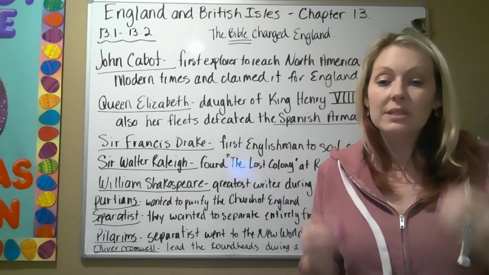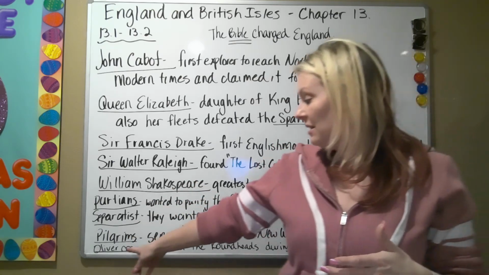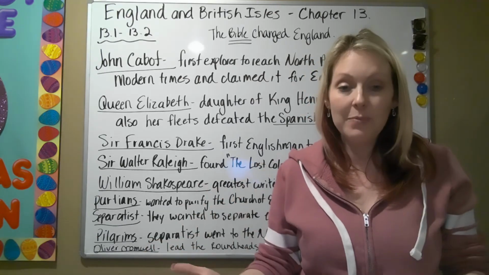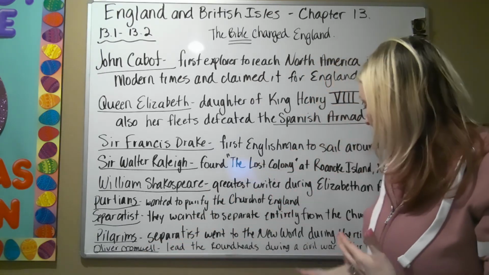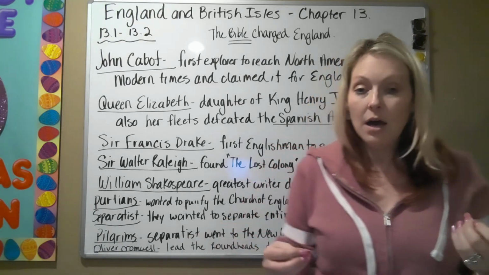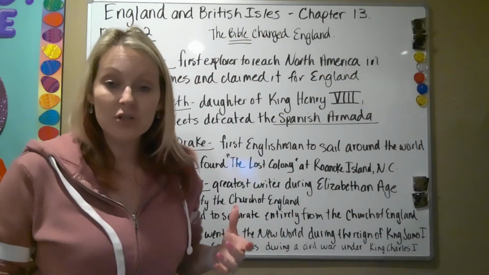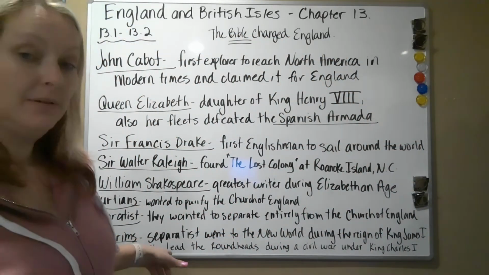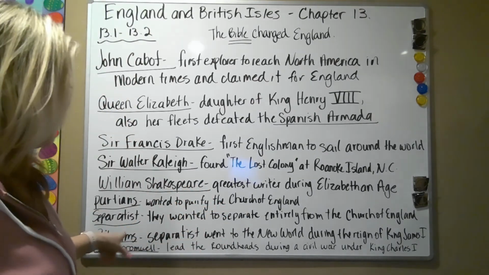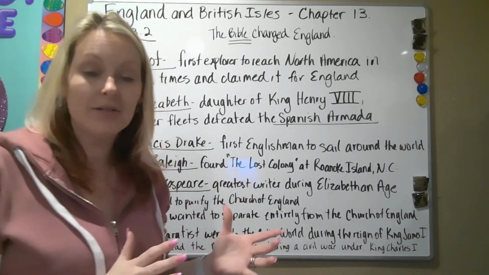Okay. So the Separatists actually were one of the groups of people that came over to the New World during the reign of King James the First. That was actually the Pilgrims. So here we got, remember that? I don't know if you guys remember from last year, but the Pilgrims were actually the Separatists trying to get away from the Church of England, okay?